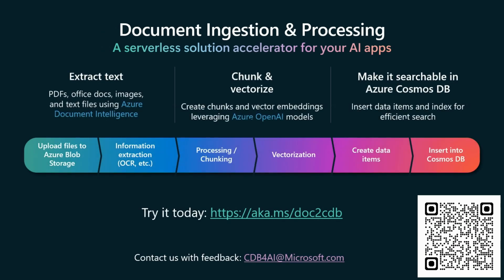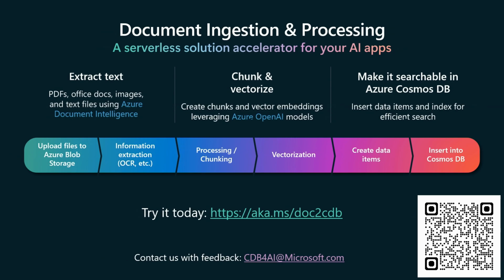We've also launched a solution accelerator for document ingestion and processing and storing this data and making it searchable in Cosmos DB. We have tons of customers that have unstructured text data from PDFs, from documents, from images, and they build their own pipelines to bring this data into Cosmos DB so they could execute vector search on it. Well, we've launched this solution accelerator, and you can go and try it today. There's a QR code here as well.